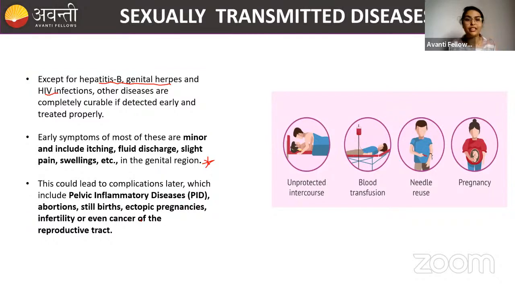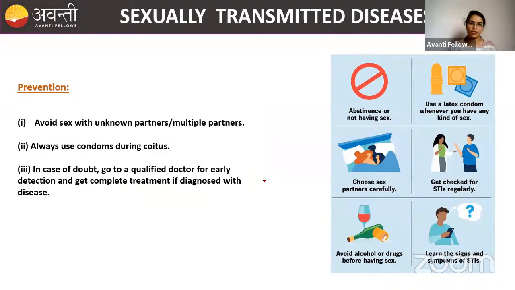These are some of the symptoms you have to remember. And this will lead to more difficult problems, like inflammation in the pelvis area, ectopic pregnancy. If any person has an STD, it might be difficult for them to conceive or have babies. Even cancer sometimes. Clear? Please be careful and use condoms during intercourse, because it is one of the easiest methods to avoid the chances. Here I have told you the prevention.